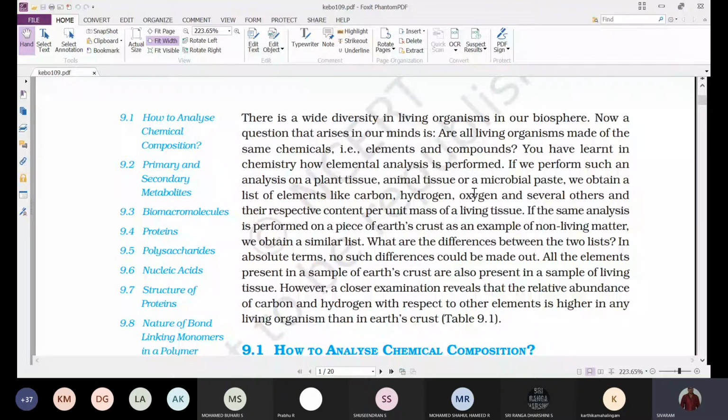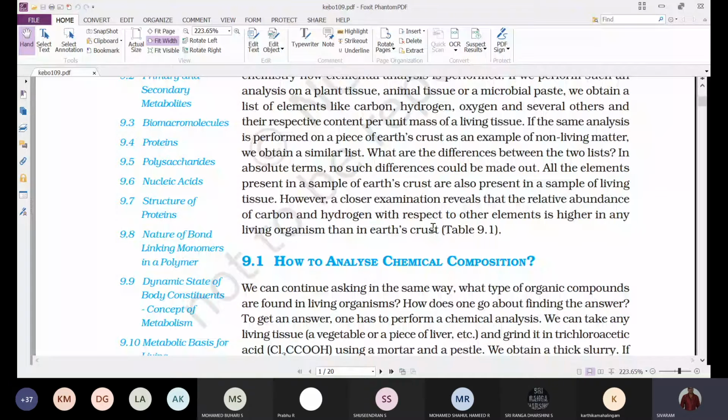So when you analyze the chemical composition of a living organism and a non-living object, we obtain a similar list. That means whatever elements are present in the living organism, similar elements are also present in the soil or earth crust. What is the difference between the two lists? Almost similar we'll find, but there will be a slight difference.